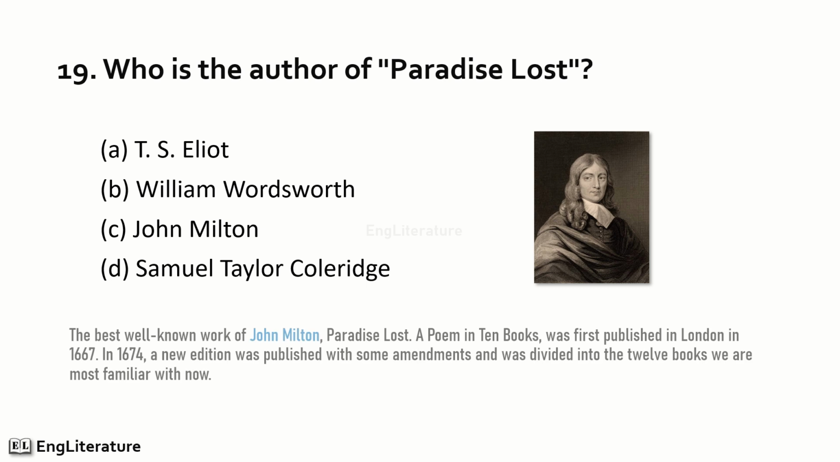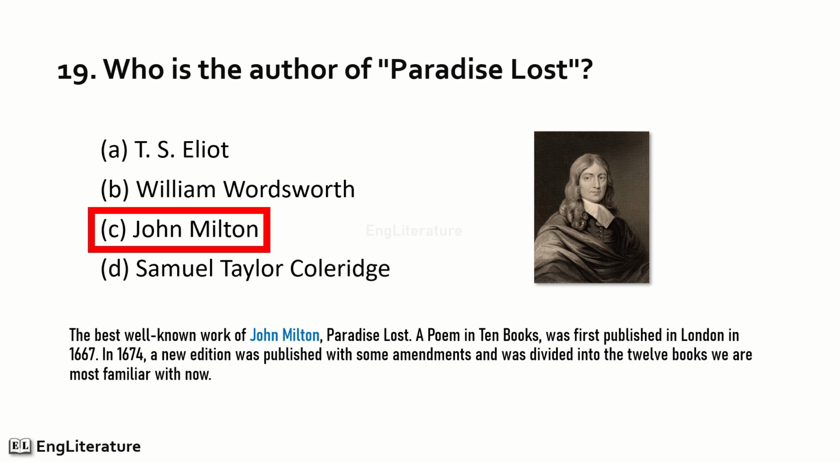Who is the author of Paradise Lost? The best well-known work of John Milton, Paradise Lost, a poem in 10 books, was first published in London in 1667. In 1674, a new edition was published with some amendments and was divided into the 12 books we are most familiar with now. So the right option is number C. Paradise Lost is written by John Milton.